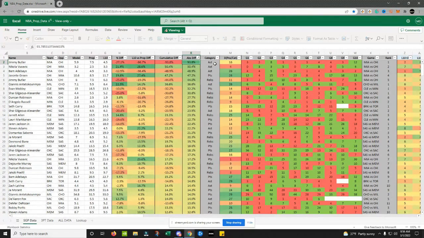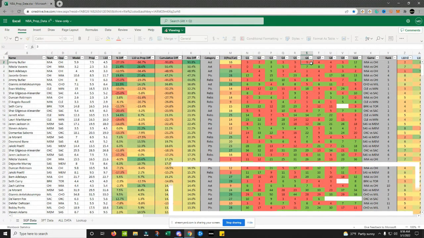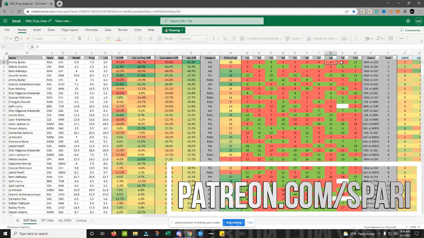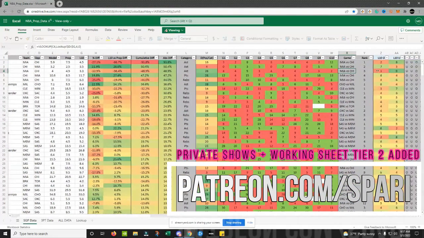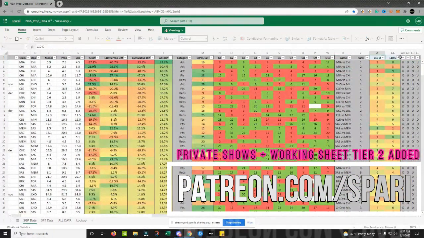And then you would look over here, you could see what category this stat is. So if you're like, wow, Jimmy Butler, 7.5, what? Well, you come over here, it's assists. What are the Bulls against the assists versus the position? 16th in the NBA. And then you can see his last 10 games. Jimmy Butler had 3 assists, 2 assists, a game of 8, 3, 3, 3, 4, 4, 3, and 12 assists. And then down here over on the end, you actually are able to sort by category.